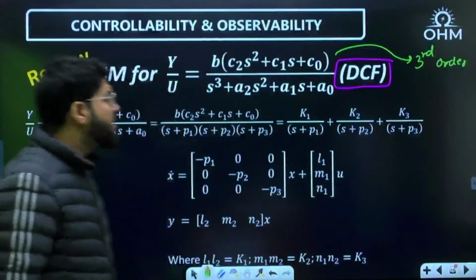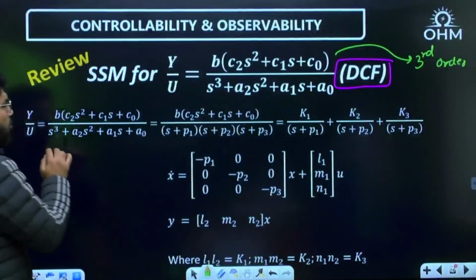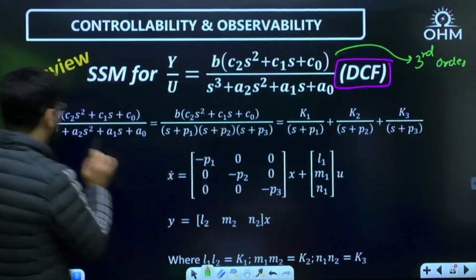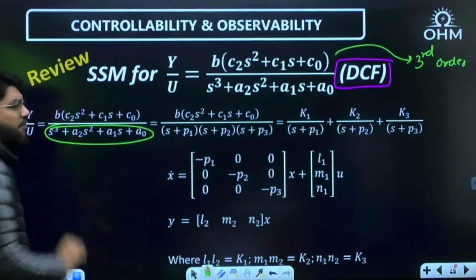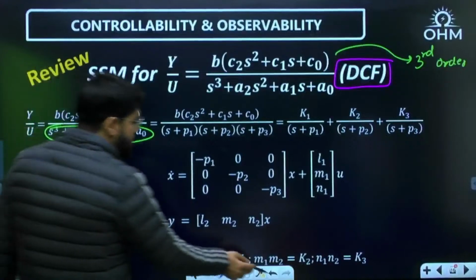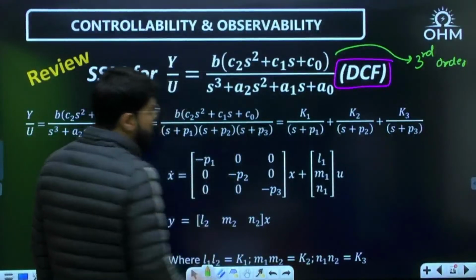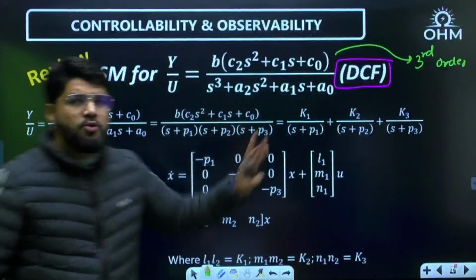And now, what is the DCF model? Now, dear, first of all, in this we try to factorize the denominator. It's a cubic denominator, and hence it will have 3 factors. Suppose the 3 factors are s plus p1, s plus p2, s plus p3. And then we split it into partial fractions.